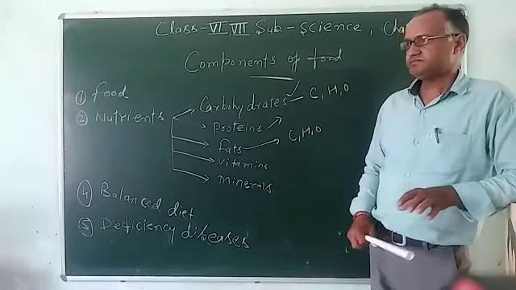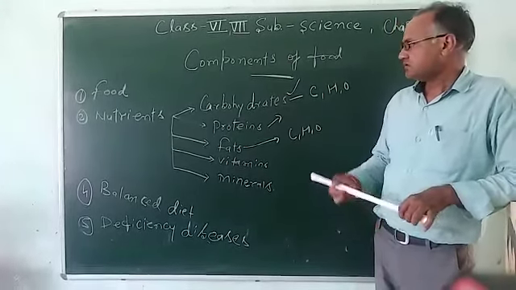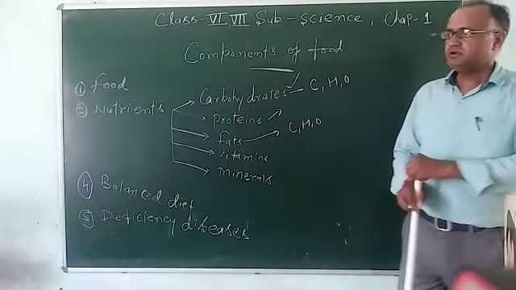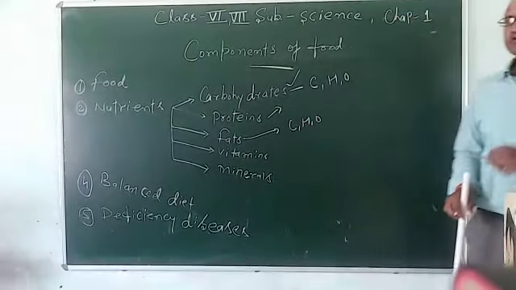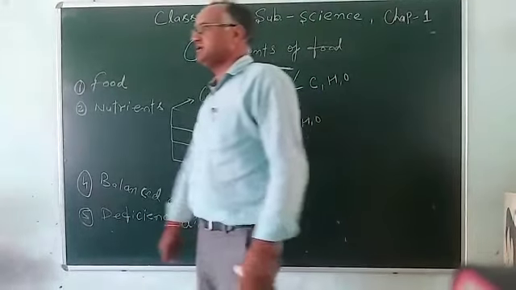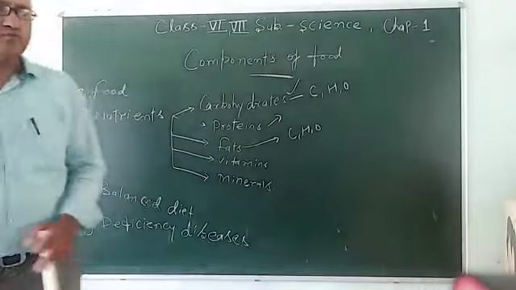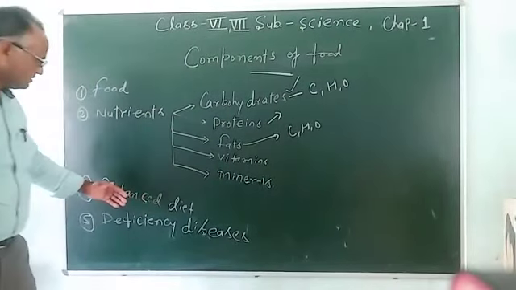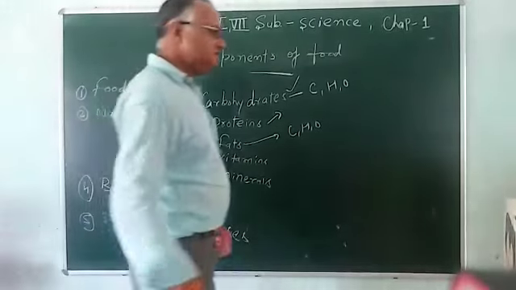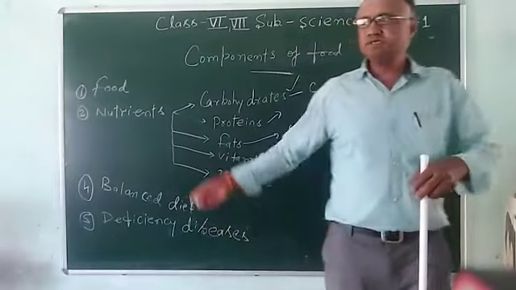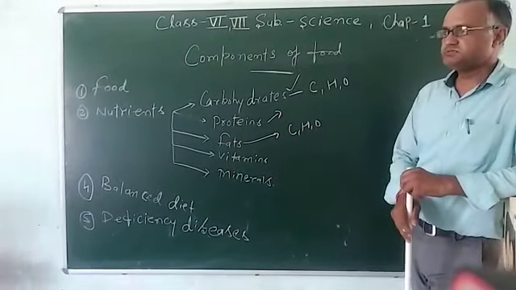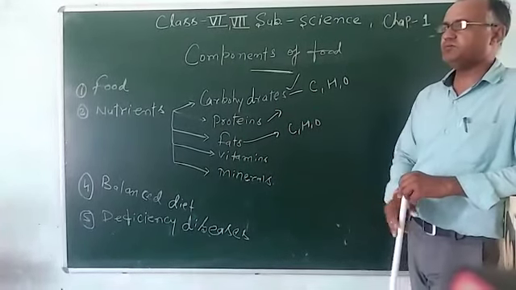Then deficiency. Deficiency means in lack of carbohydrate, protein, vitamins, like that, disease occurs. Disease causing agent is known as a pathogen. If we don't have a balanced diet, then any disease can be generated in our body. Why? Because our immune system does not work properly.